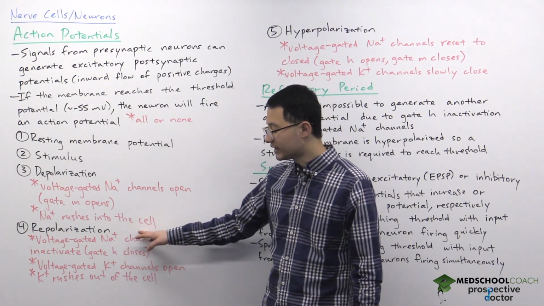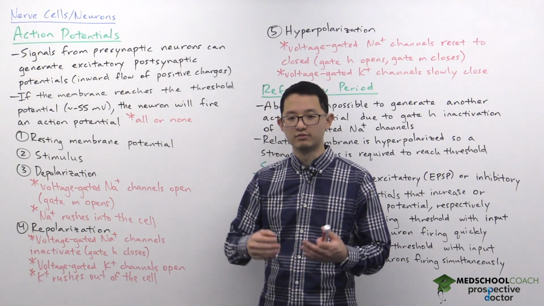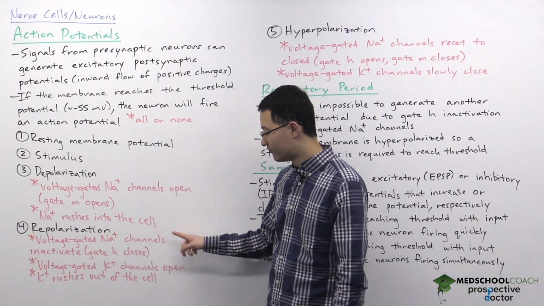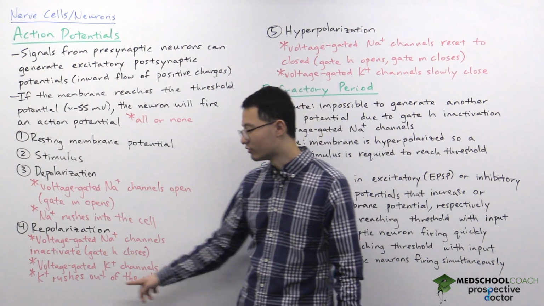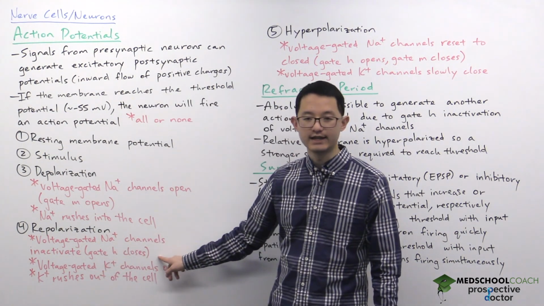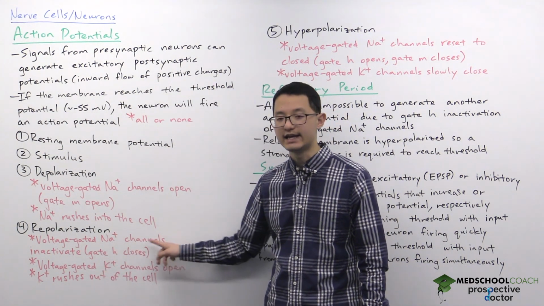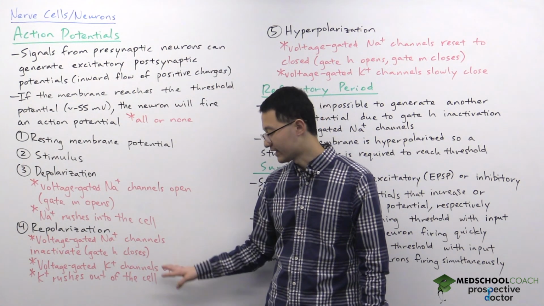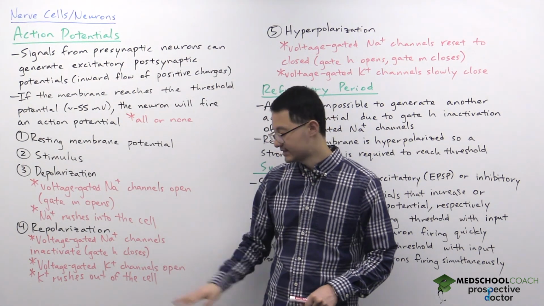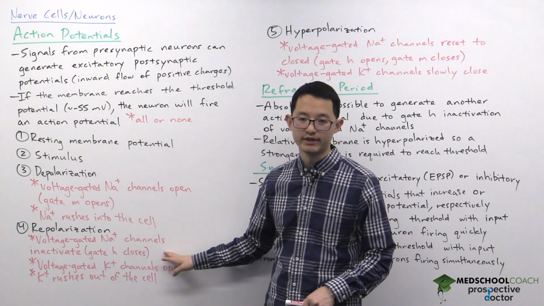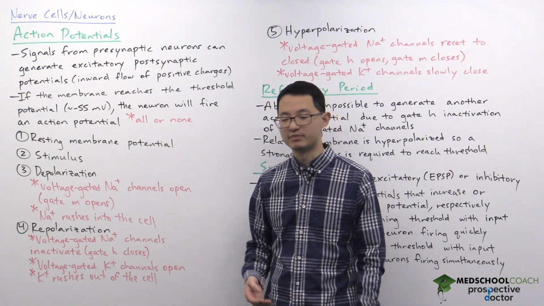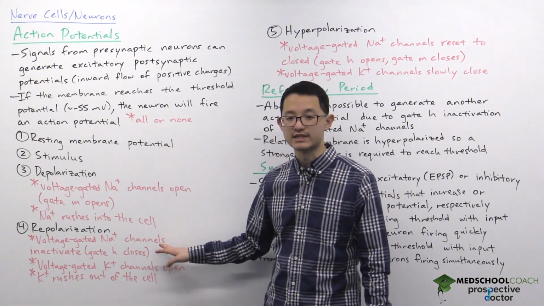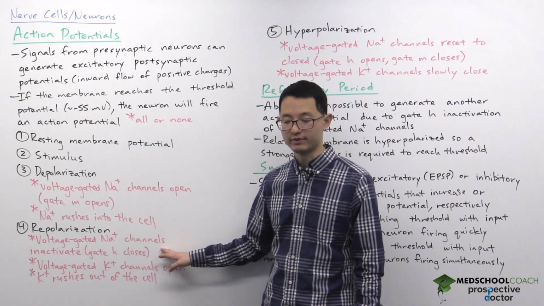This is during repolarization. During repolarization, the voltage-gated sodium channels will inactivate. Again, this is because gate H closes. When gate H closes, this gate cannot be opened by changing the membrane potential. So the sodium channel is inactivated and cannot be opened.